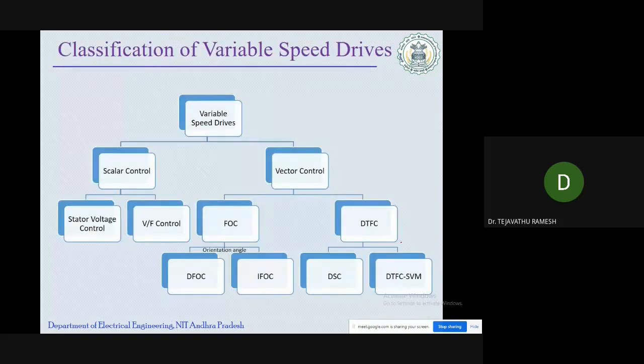Here, if you see the classification of variable speed applications, variable speed drives are classified into two types. One is the scalar control, another one is the vector control.